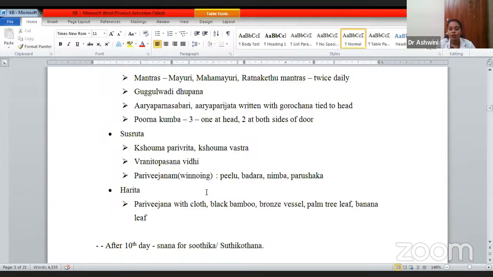Parivijanam. Winnowing. Winnowing is nothing but fanning. You have to blow air using drugs like Pilu, Badara, Nimba, Parushaka. Whereas Harita has told that for fanning, for the purpose of blowing the wind to the kid or the mother, cloth, black bamboo, bronze vessel, palm tree leaf, banana leaf, all those can be used. So this was about Raksha Karma.